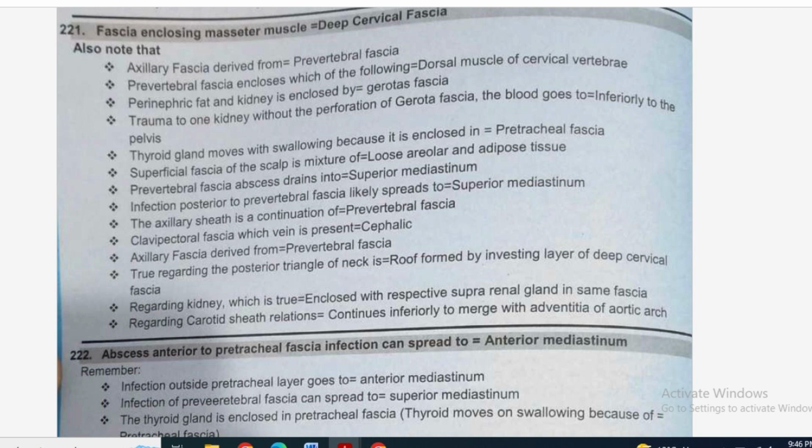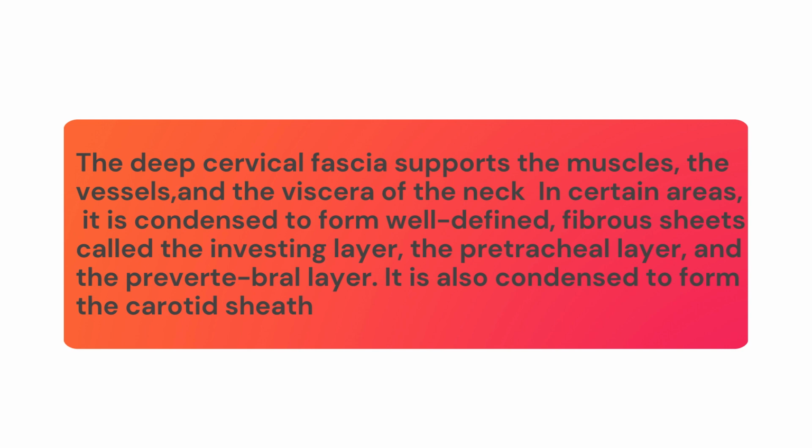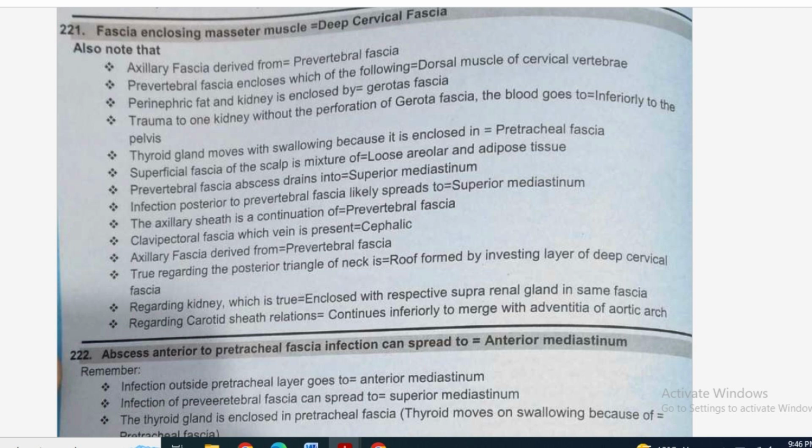There can be an MCQ related to superficial fascia of the scalp. Superficial fascia of the scalp is a mixture of loose areolar and adipose tissue, as we have discussed in the video of the muscle of the scalp. Deep cervical fascia supports the muscle, vessels, and the viscera of the neck. In certain areas, it is condensed to form well-defined fibrous sheets: the investing layer, pretracheal layer, and prevertebral layer. It is also condensed to form the carotid sheath. The MCQ related to deep cervical fascia could be: the fascia enclosing the masseter muscle is deep cervical fascia.